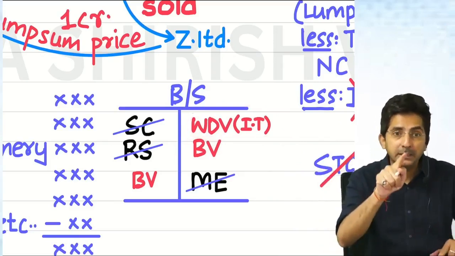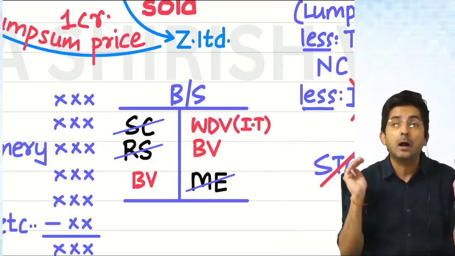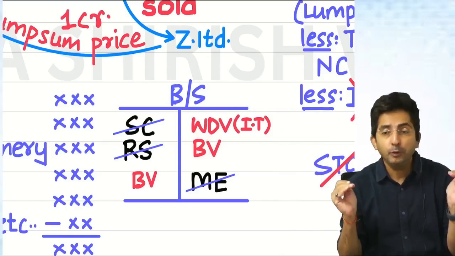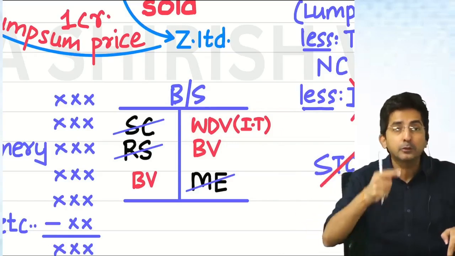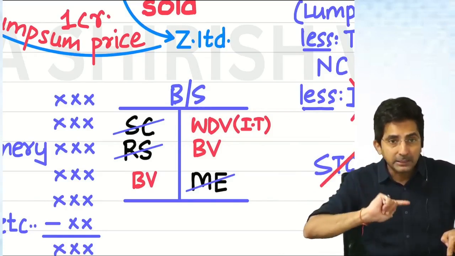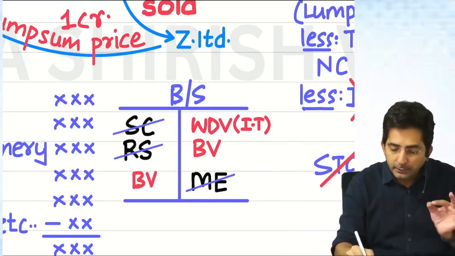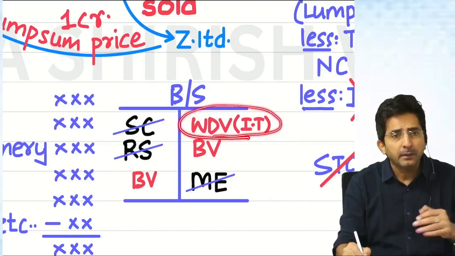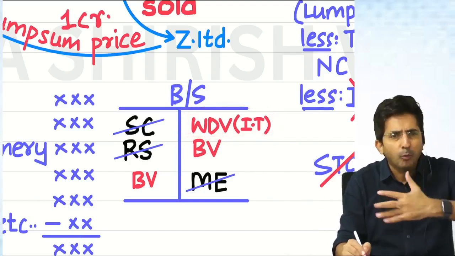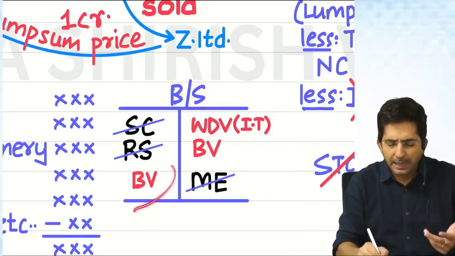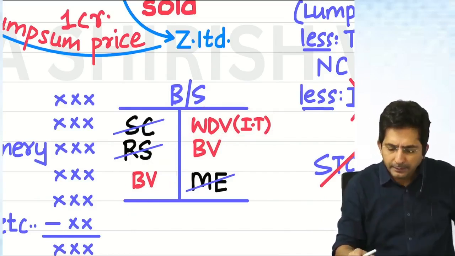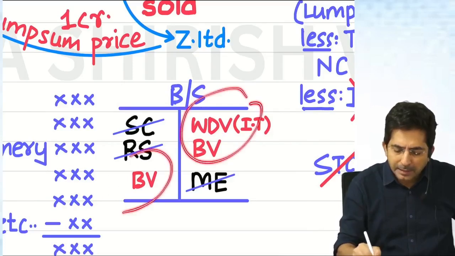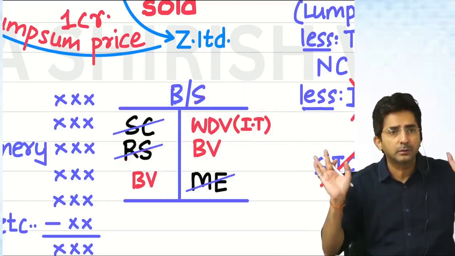See, in the balance sheet they will give the WDV, but that will be accounting WDV. You will ignore that. You will take WDV as per tax, which will be given in additional information. So only this thing you have to be careful about. Rest all assets, book value. Liabilities also, book value. Everything at book value. And then all assets minus liabilities will become my net worth.